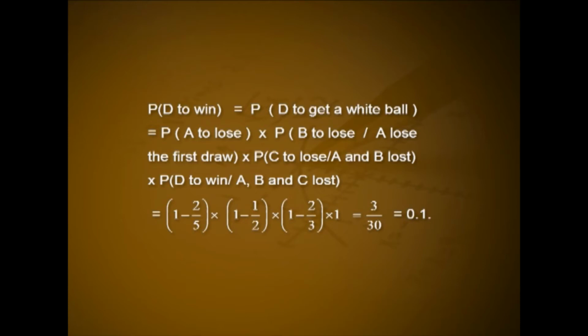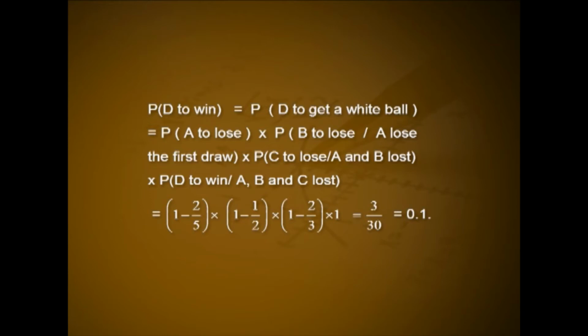Now, there are only 2 balls in the box and 2 are whites. That is, if got chance, D will draw a white ball. P of D to win is equal to P of D to get a white ball, that is equal to P of A to lose into P of B to lose given A lost the first row into P of C to lose given A and B lost into P of D to win given A, B and C lost.